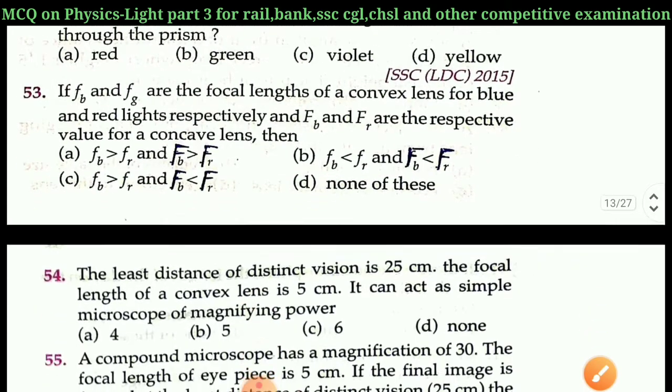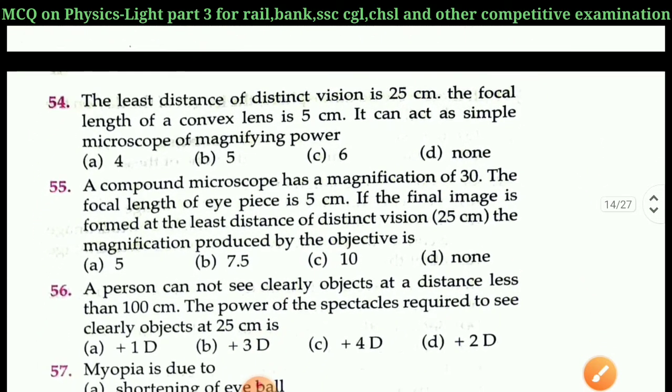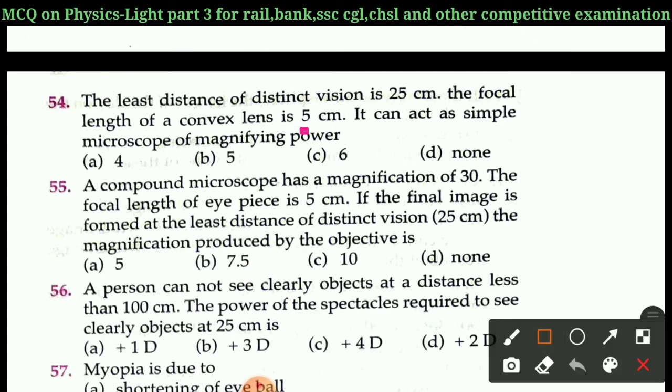Next question is question number 54. The least distance of distinct vision is 25 cm. The focal length of a convex lens is 5 cm. It can act as a simple microscope of magnifying power A 4, B 5, C 6, D none. Right answer of question 54 is option C, 6.